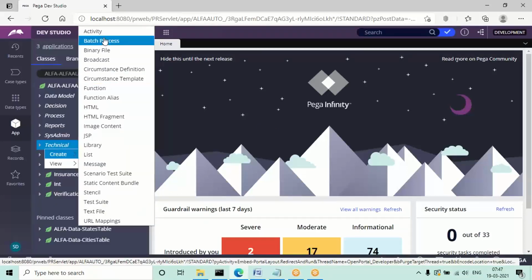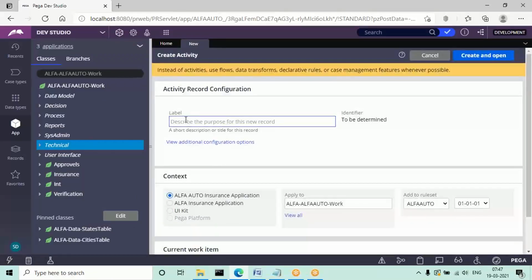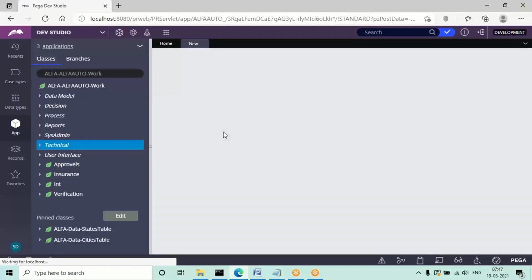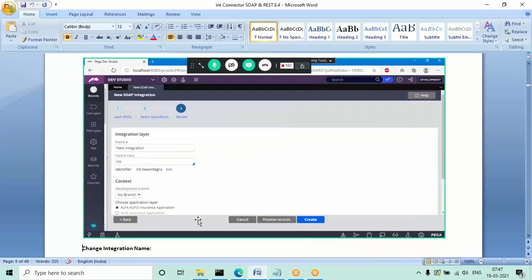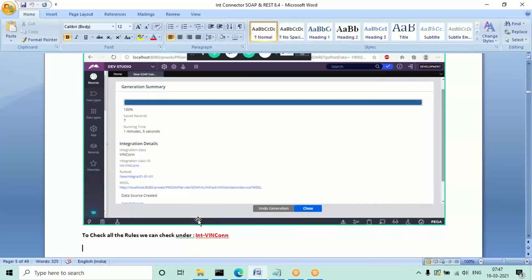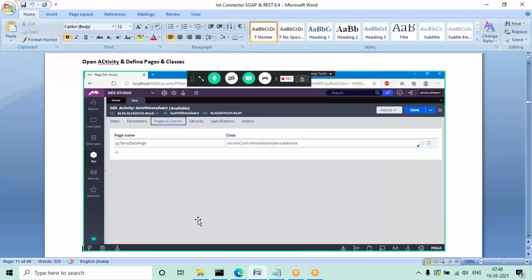You just have to configure one activity. So give some name. I'm creating one activity in the work layer.